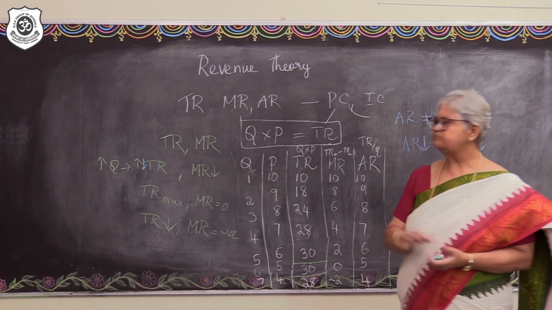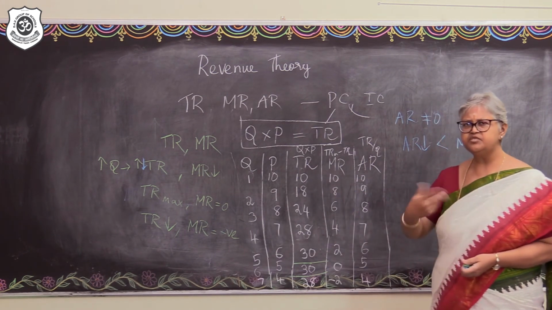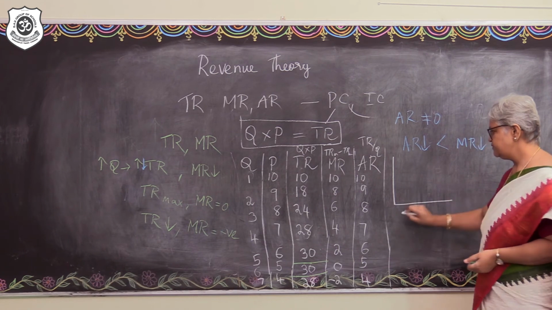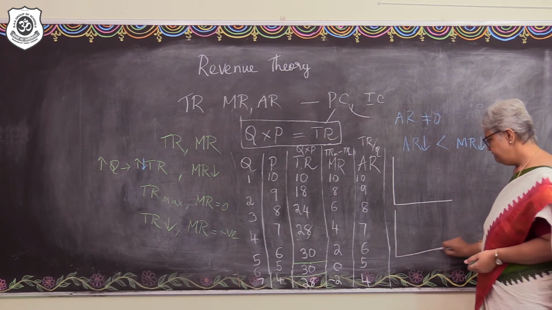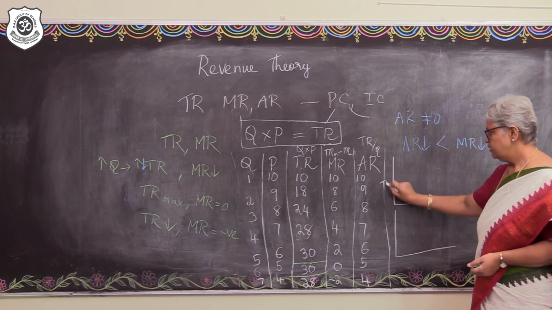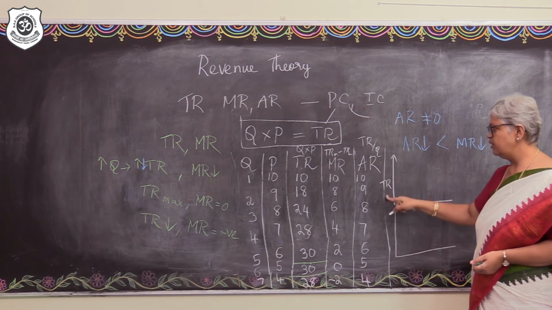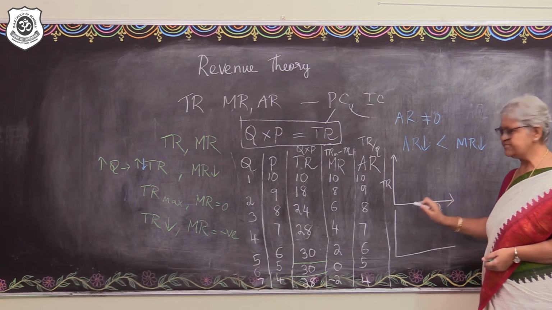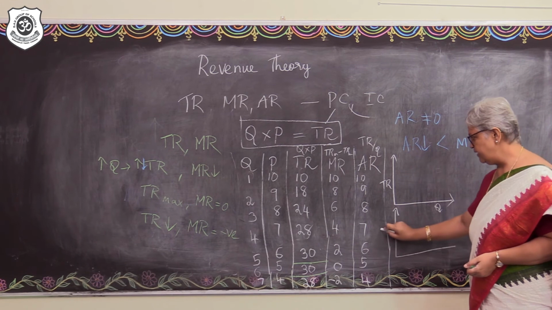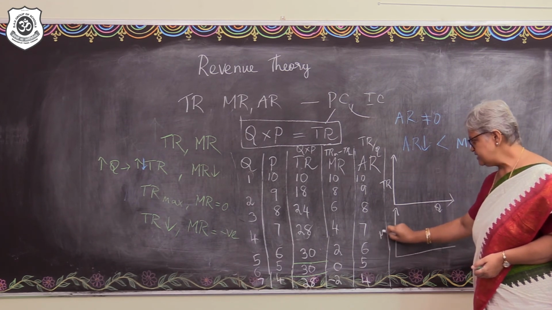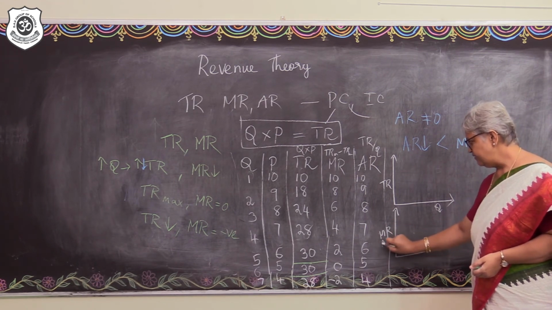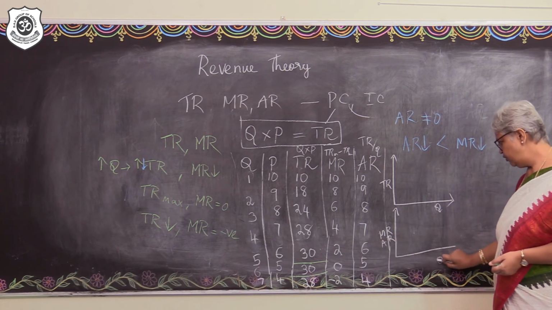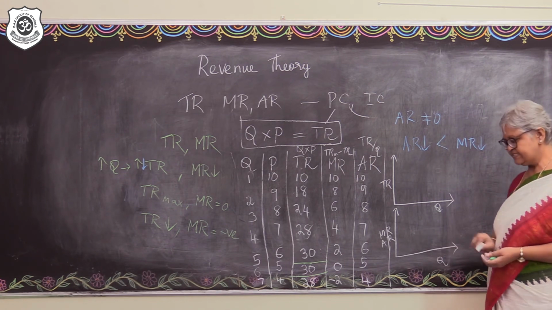So, let's understand the behavior of these curves through a diagram, right? What we are going to have is once more a double panel diagram. In the first panel, let's have the total revenue shown along the y-axis and the units of output measured along the x-axis. And in the second panel, let's show the marginal revenue and the average revenue along the y-axis and the units of output along the x-axis.